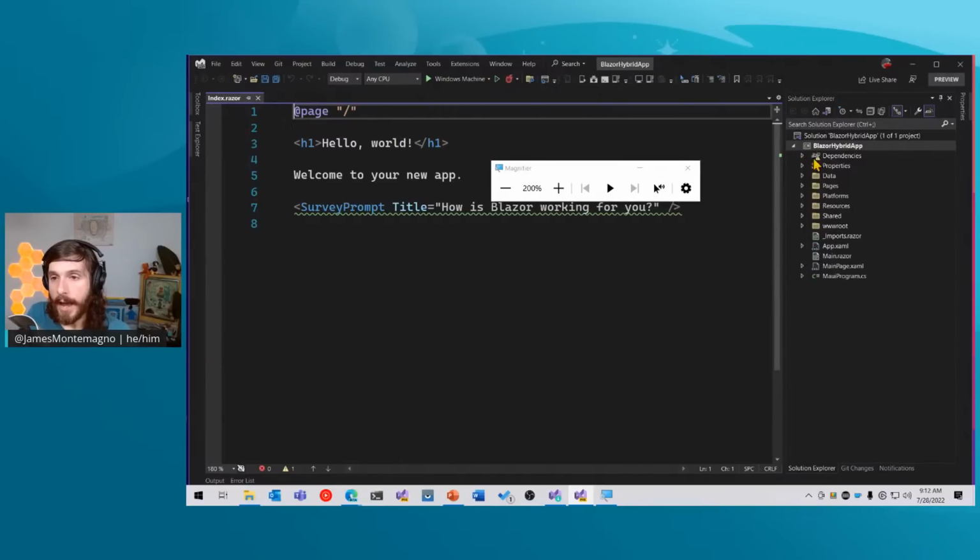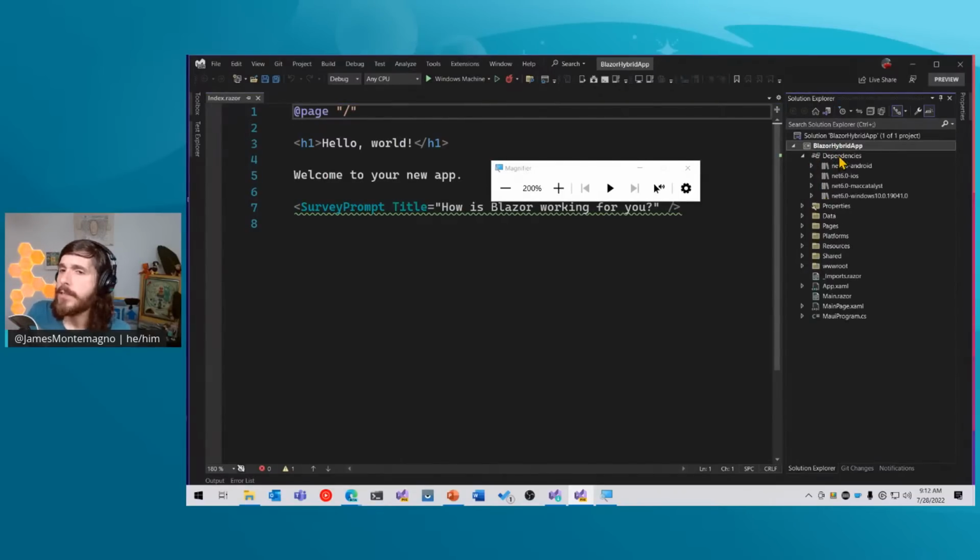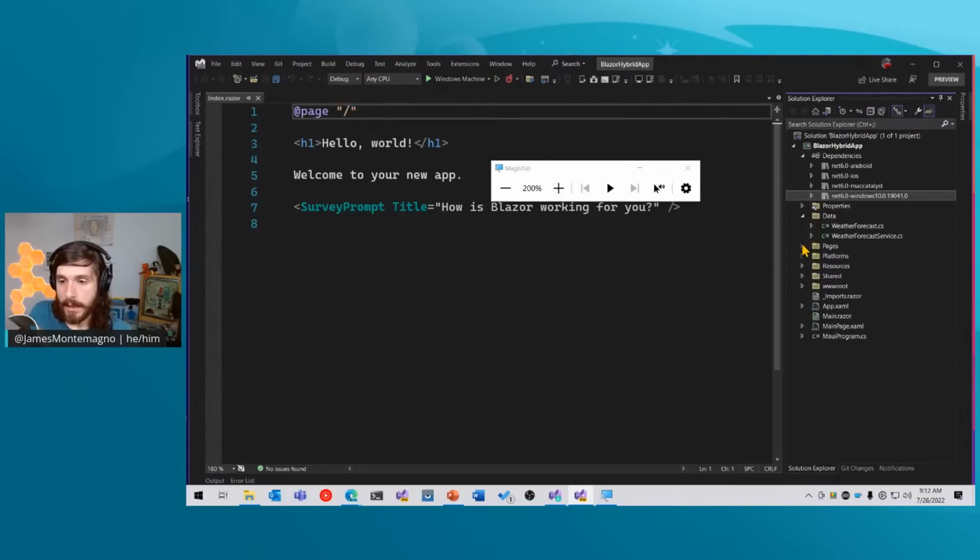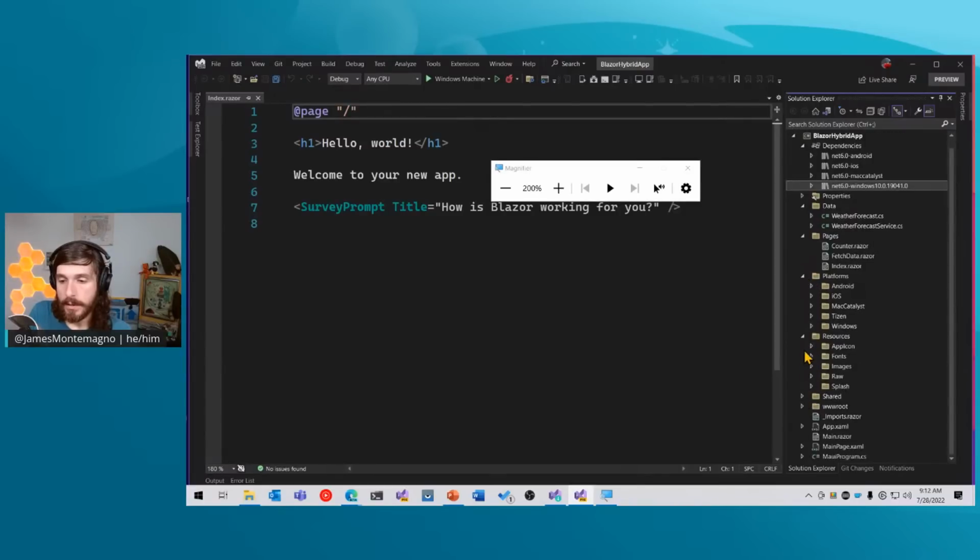So we not only have our Blazor hybrid app, we also have all of our dependencies. And this is unique because this application is multi-targeted with .NET MAUI. So it is a .NET MAUI application, and it targets Android, iOS, Mac Catalyst, and Windows, which is pretty cool. Now, inside of here, there are some additional launch setting properties that you might be familiar with. But there are also things like data, pages, platforms, resources, shared, and a wwwroot.